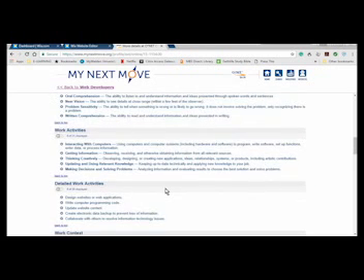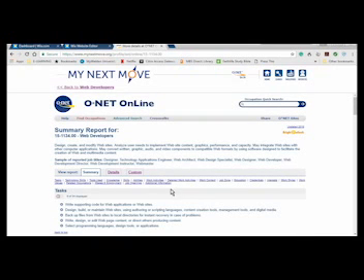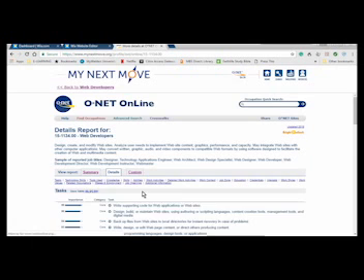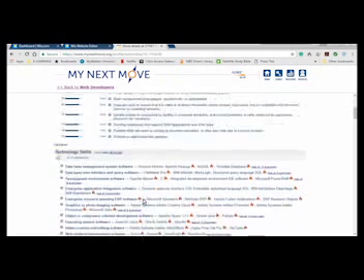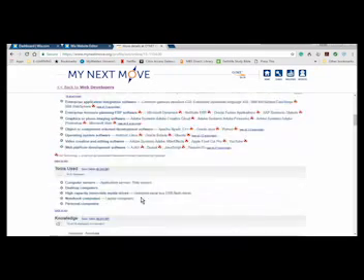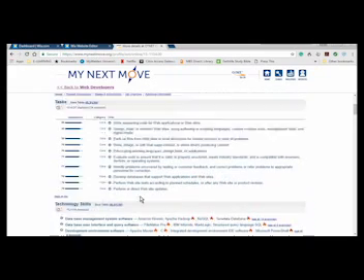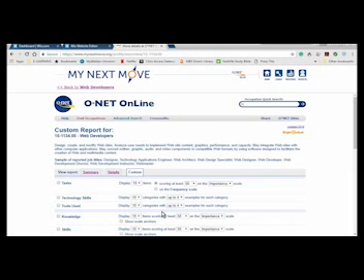You can view more details within this report by checking out specific sections, such as the task or the technology skills, education, and so on. Click on the Details tab to review job-related tasks and their importance, technology skills, and an extended list of the associated software, and more. When you select the Custom tab, it allows you to modify details within the report that you want to be displayed.